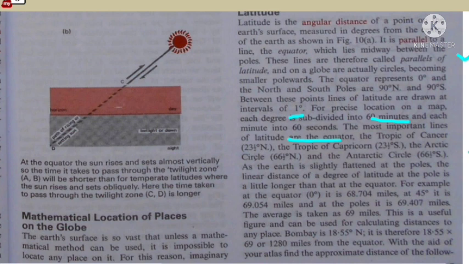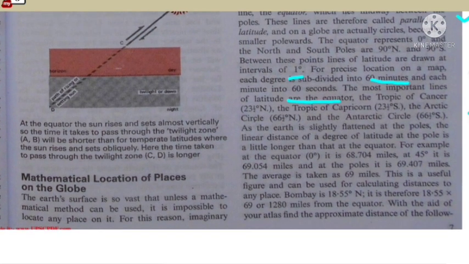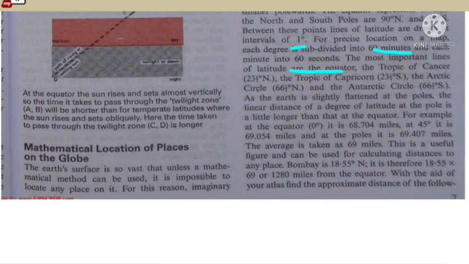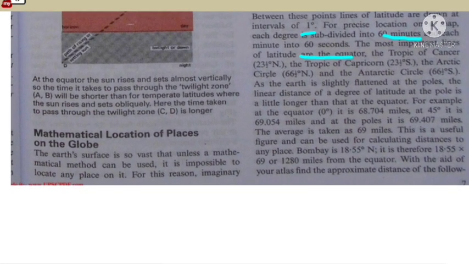Now come the Tropic of Cancer, 23.5 degrees north, and the Tropic of Capricorn, 23.5 degrees south. The Arctic Circle, 66.5 degrees north, and the Antarctic Circle, 66.5 degrees south.